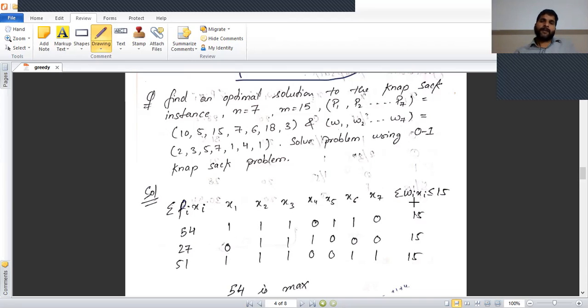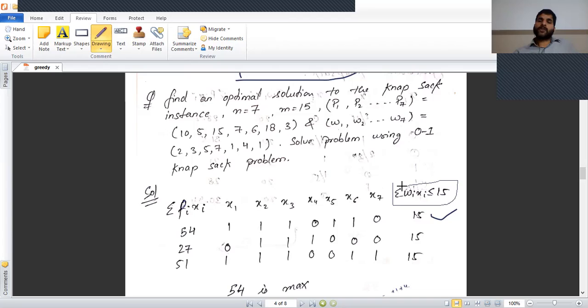According to this, we apply W1 x1, W1 value of 2 multiplied by x1 equal to 1, W2 x2, W2 equal to 3 multiplied by 1, W3 x3, W3 equal to 5 multiplied by 1, W4 x4, x4 is equal to 0, W5 x5, x5 equal to 1, W6 x6, W6 equal to 4 multiplied by 1, and x7 equal to 0. We calculate the value of the sum of wi xi equal to 15. The condition is satisfied, sum of wi xi less than or equal to 15.